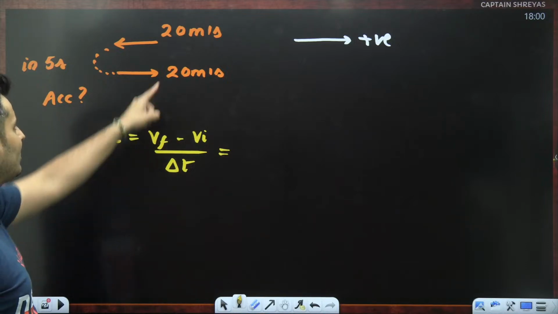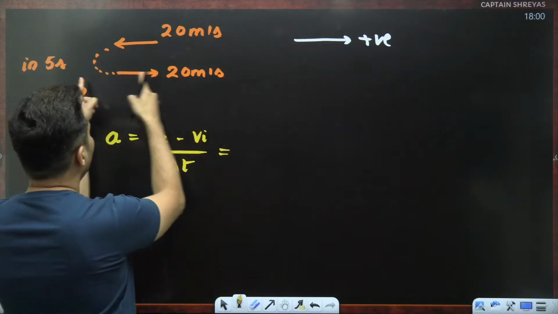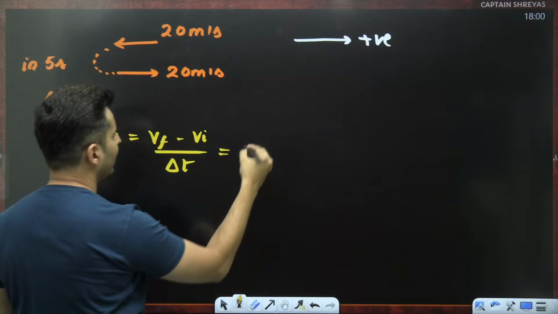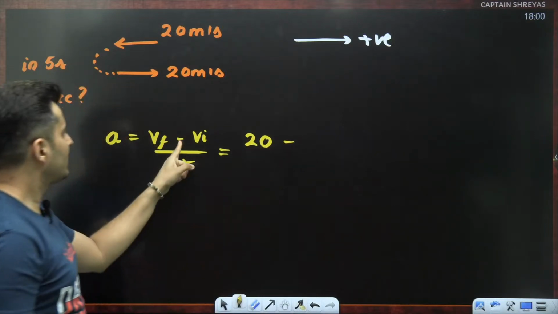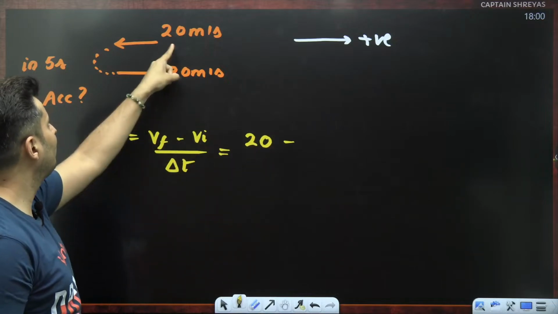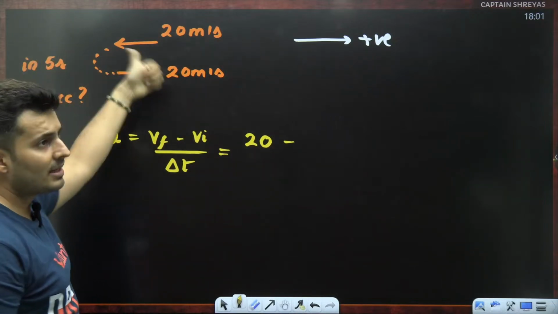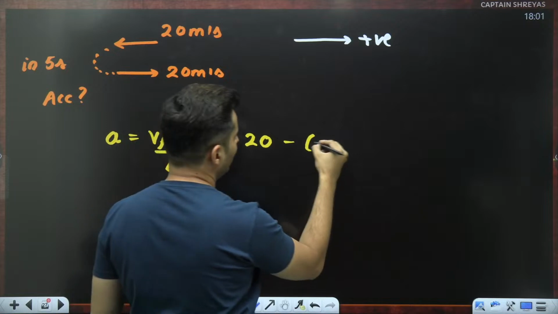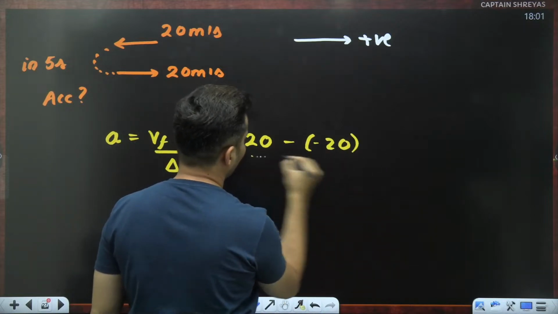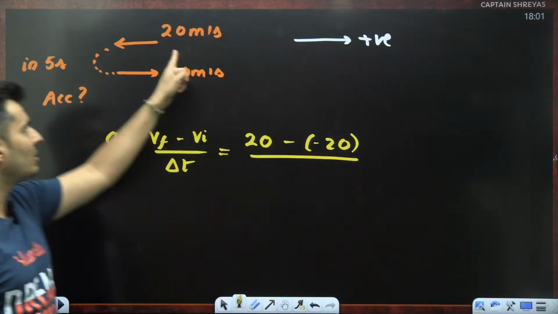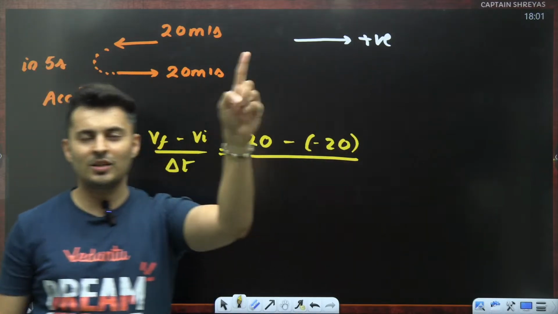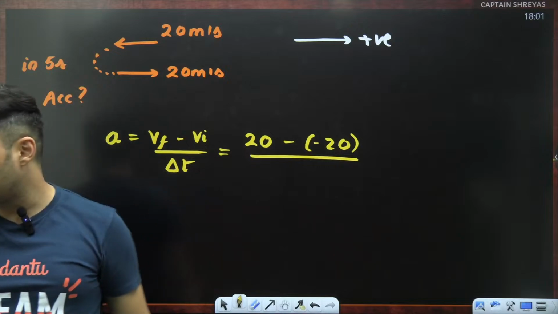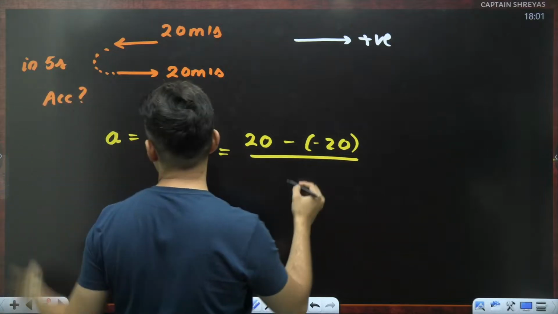What is the final velocity? Well, it is 20 and it is in the same direction as the positive direction. So, I'll put 20, plus, minus this, minus same over here. Initial velocity is 20, but on the left-hand side, so I am going to put this as minus 20. Why minus 20? Because of the direction of this arrow mark. It is left side. Assumed direction is right side. That is the reason. A lot of you are saying the answer as 0, which is wrong.